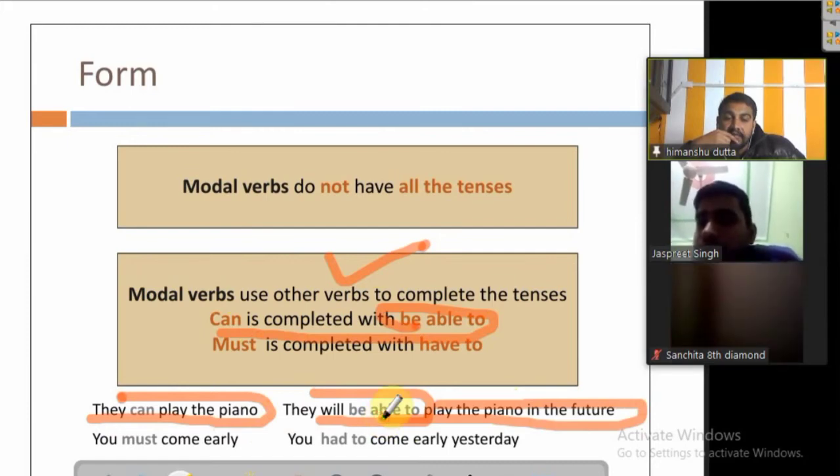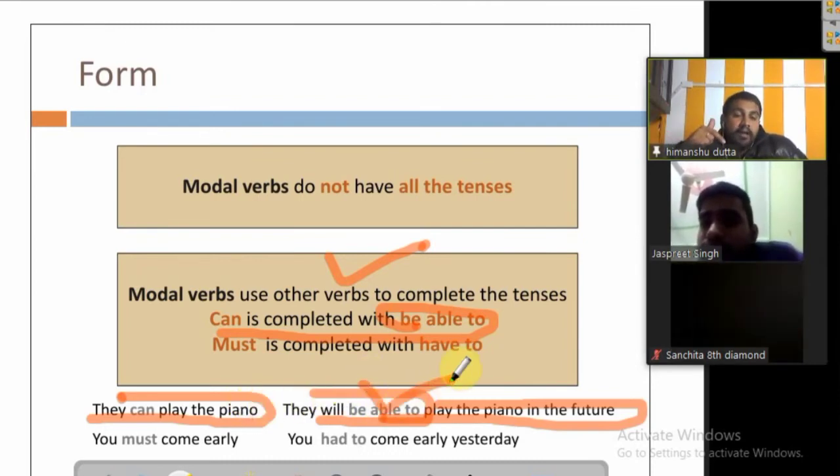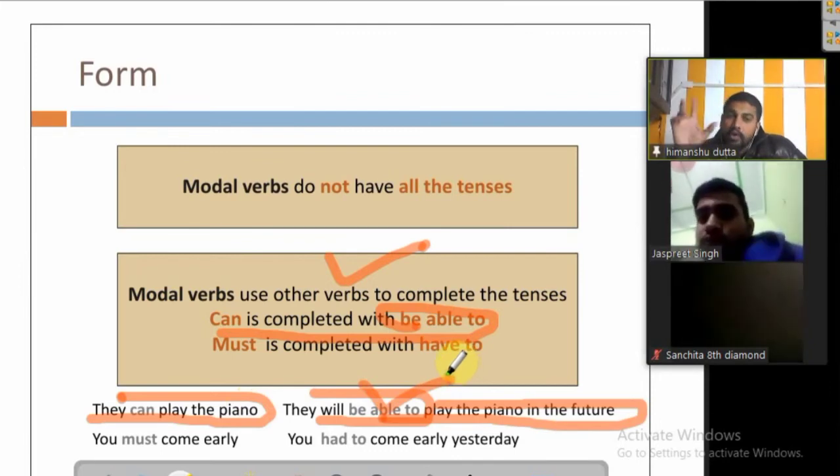In that case they can play the piano, it means to say that वो कर सकते हैं, पर कब कर सकते हैं, obviously it is in the future, right at the moment they cannot, but they can do it. That means they will be able to play the piano in the future.